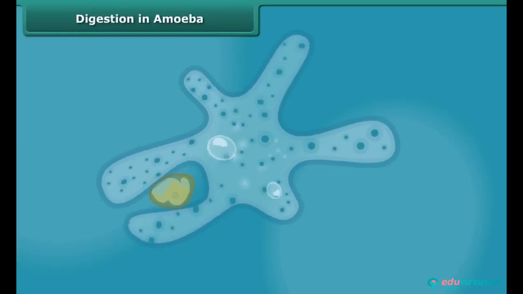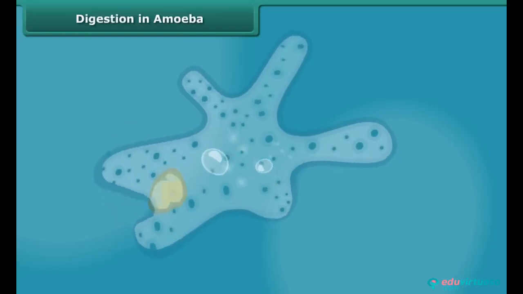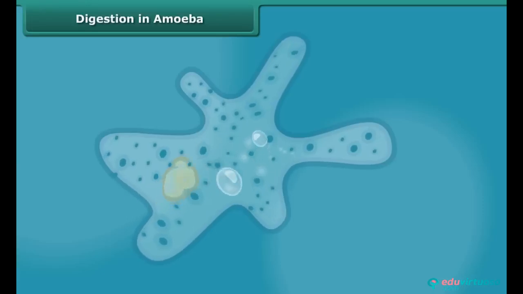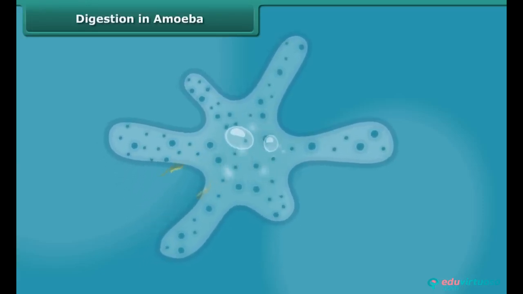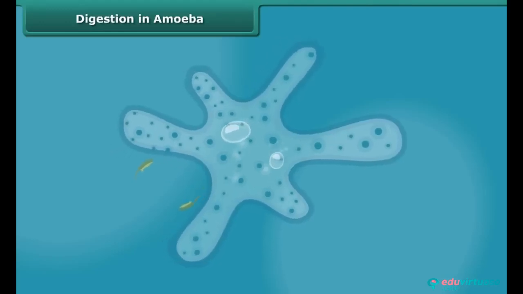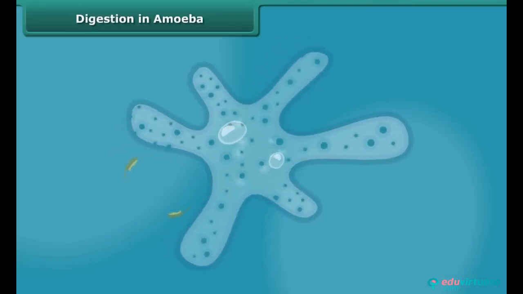The food becomes trapped in a food vacuole, and the digestive juices act on the food to break it down into simpler substances. Finally, the undigested food is expelled outside by the vacuole. By this you can say all the animals have same basic process of digestion.